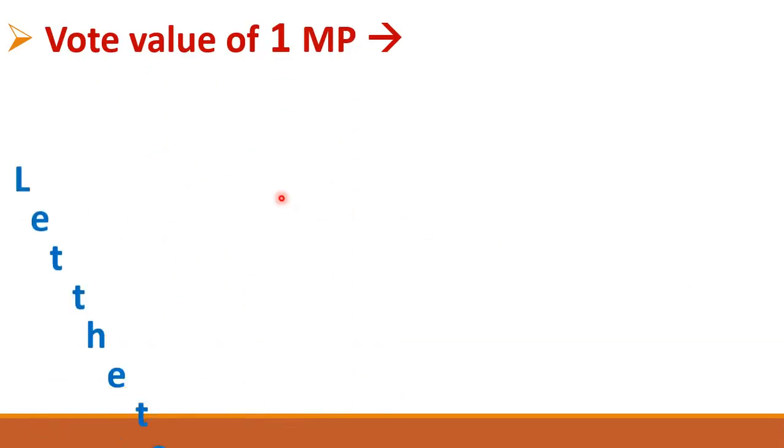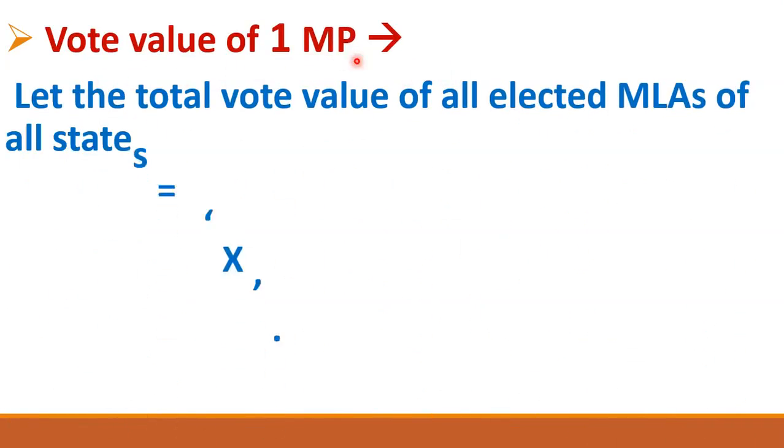Now friends, what is the vote value of one MP? Who is an MP? MP means member of parliament, either a member of Lok Sabha or a member of Rajya Sabha. So what is the vote value of one elected MP? Friends, let's suppose the total vote value of all the elected MLAs of all states be X. Now what is the meaning of this line? First of all, we have to calculate the total vote value of all the elected MLAs of all the states. So how will you do this?